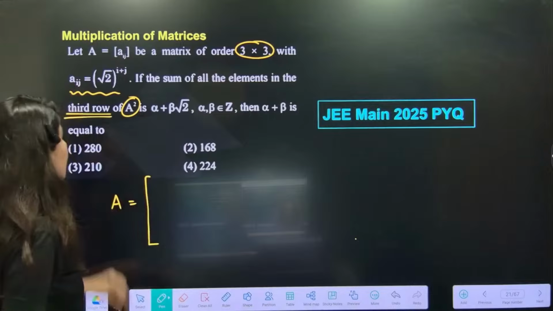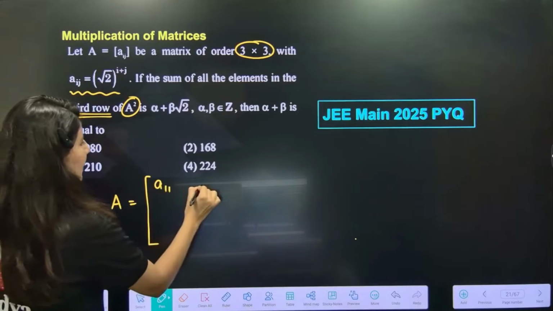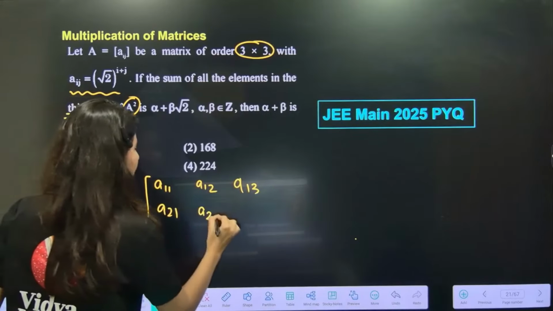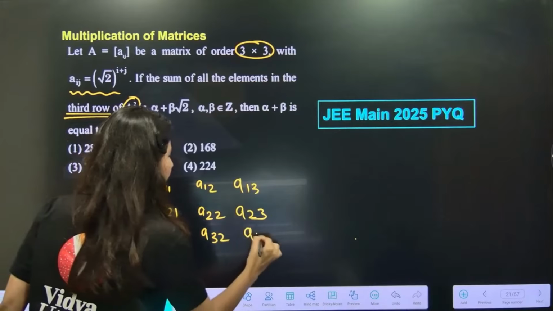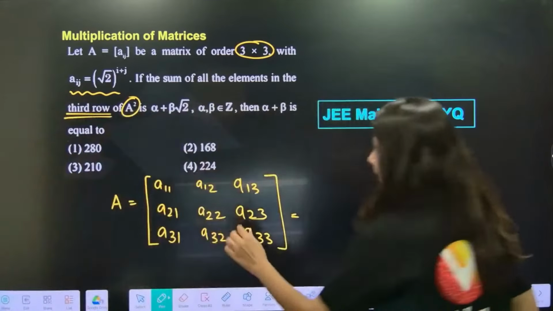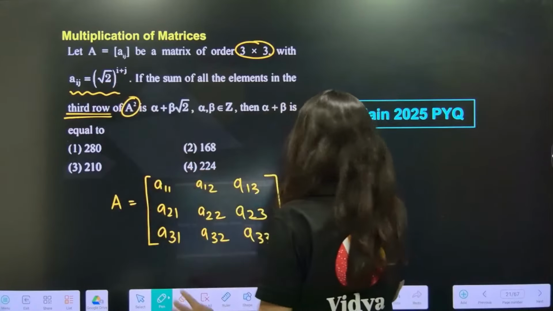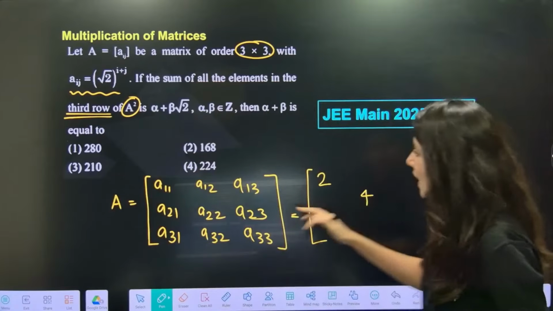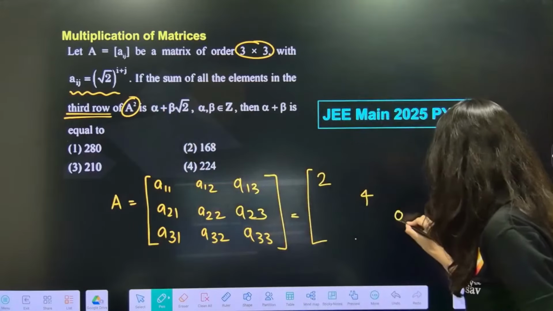Everybody, A matrix. So now start with A11, then A12, A13, A21, A22, A23, A31, A32 and A33. Let's first calculate diagonal elements. If you put 1, 1, it will be root 2 to the power 1 plus 1, which is root 2 square, 2. Then it will be root 2 to the power 2 plus 2, which is 4. And this is 3 plus 3, what is 3 plus 3? 6. So root 2 to the power 6 is 2 cube, which is 8.